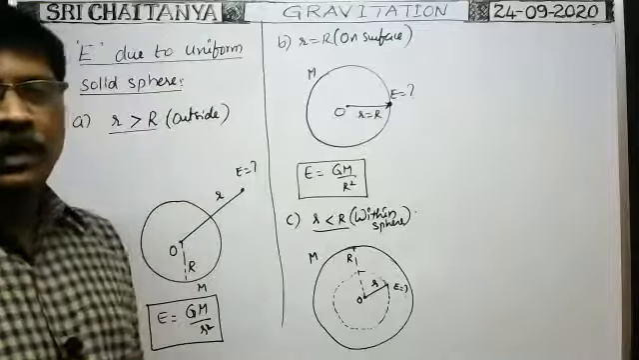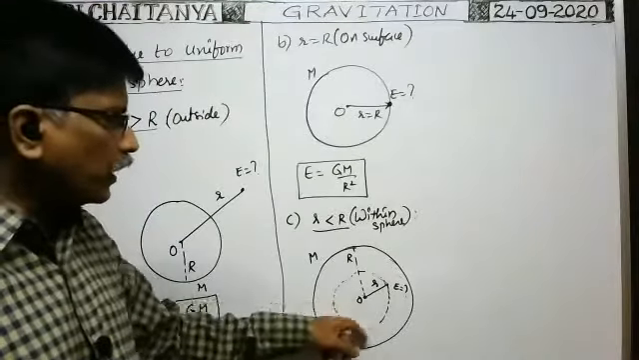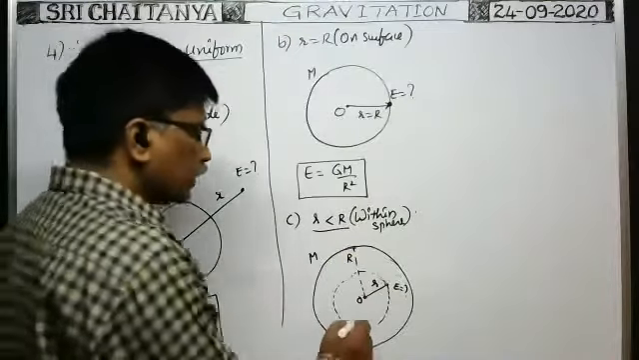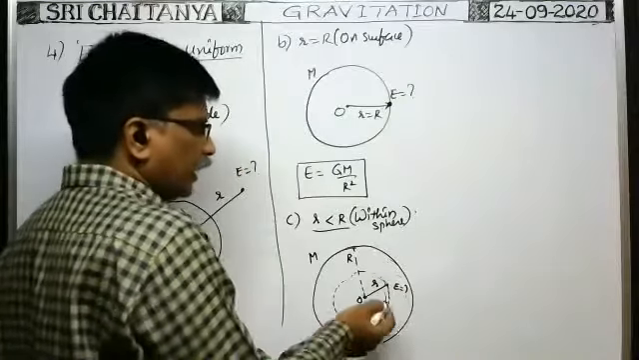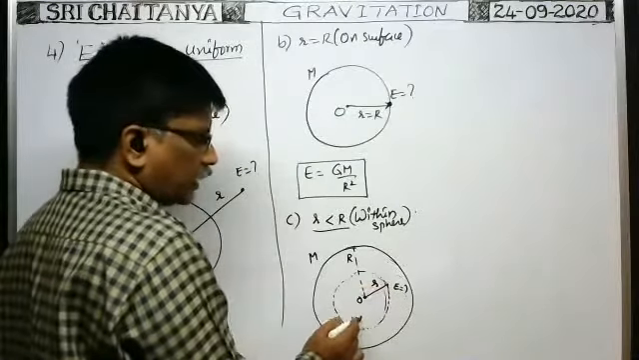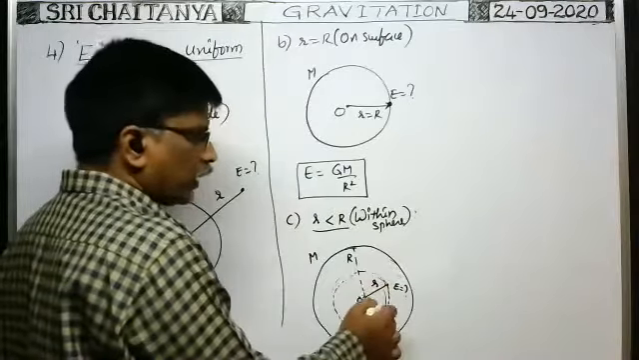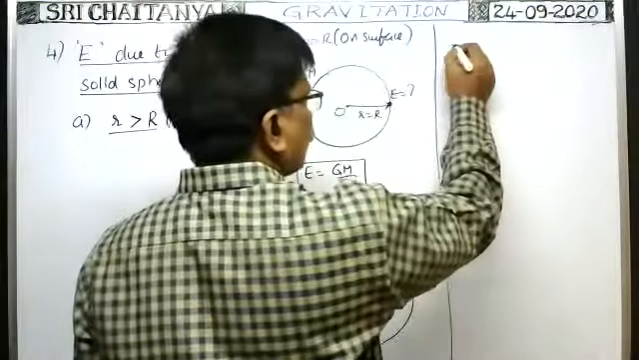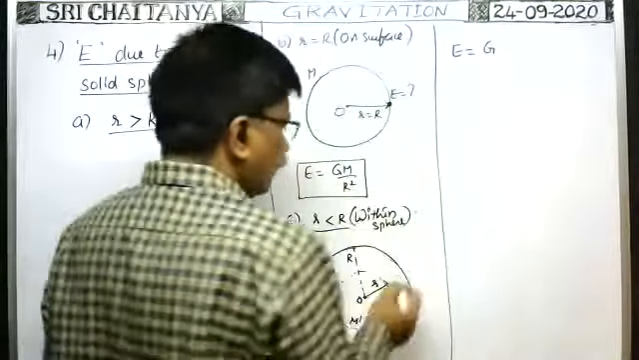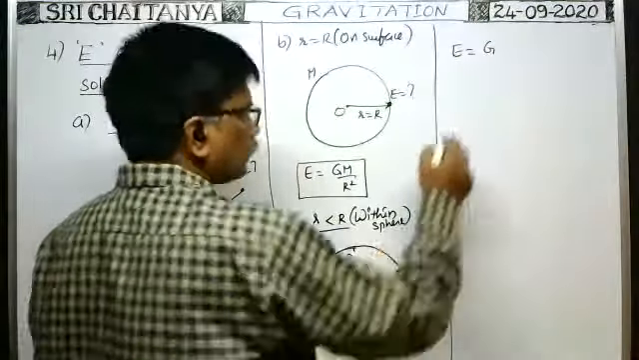How can we find the intensity of gravitational field due to this part at this point? Suppose the mass of this part is M dash. This is a solid sphere of mass M dash and radius r, and the point lies on its surface. So at this point, the intensity of gravitational field is E equal to G into mass of the solid sphere M dash by distance squared, that is r squared. But we are given M and R, M dash is not given, so we have to convert M dash in terms of M and R.